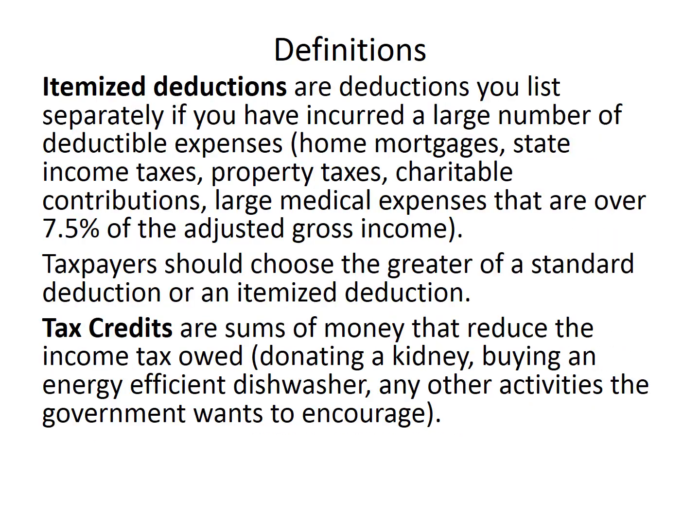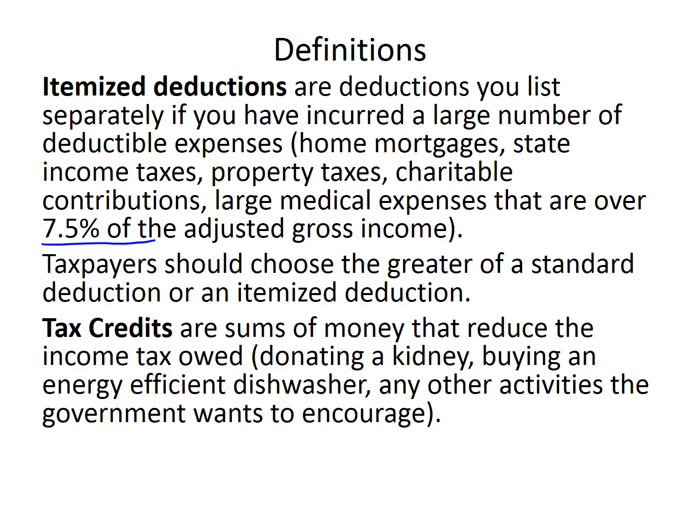Itemized deductions are deductions you list separately if you have incurred a large number of deductible expenses. And this is what I was just mentioning before: home mortgages, state income tax, property taxes, charitable contributions, large medical expenses that are over 7.5% of the adjusted gross income. So you can only put those in your itemized deduction if your medical expenses are over 7.5% of the adjusted gross income.